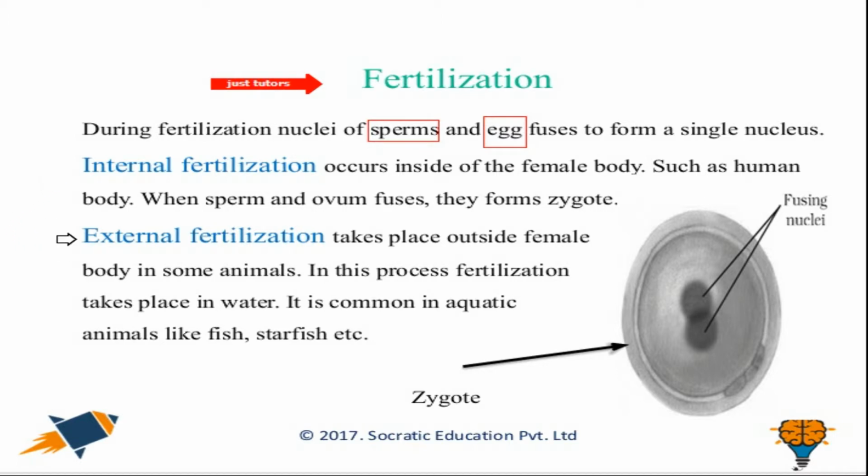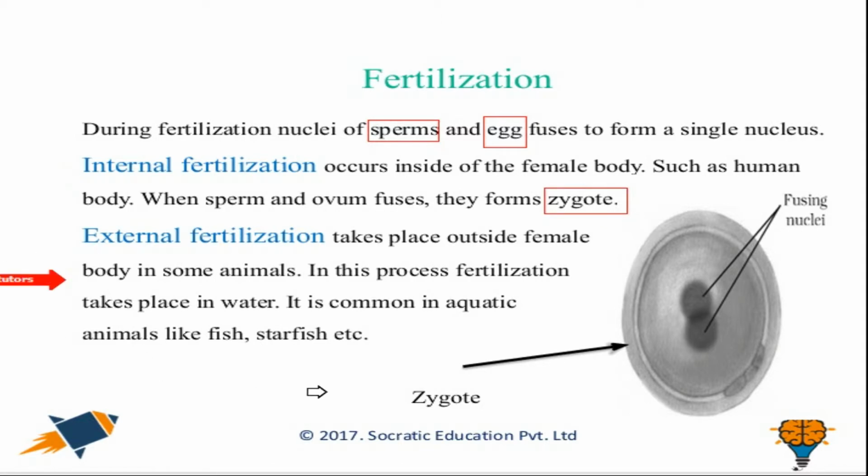Here we have some more about the different types of fertilization. The first is internal fertilization, which occurs inside the female body, such as the human body. When sperm and ovum fuse, they form a zygote, and this is the new cell that grows up into another human body.